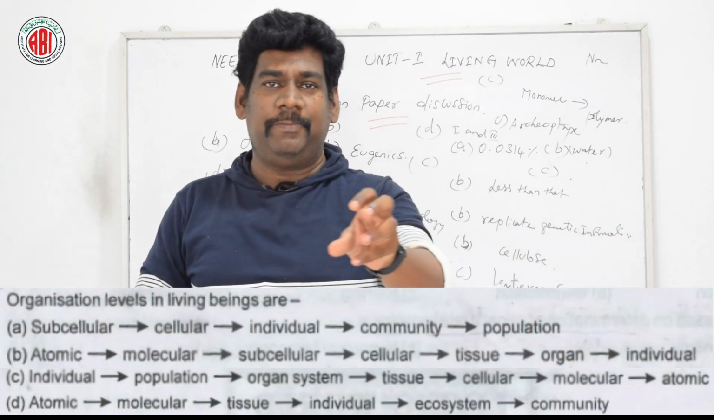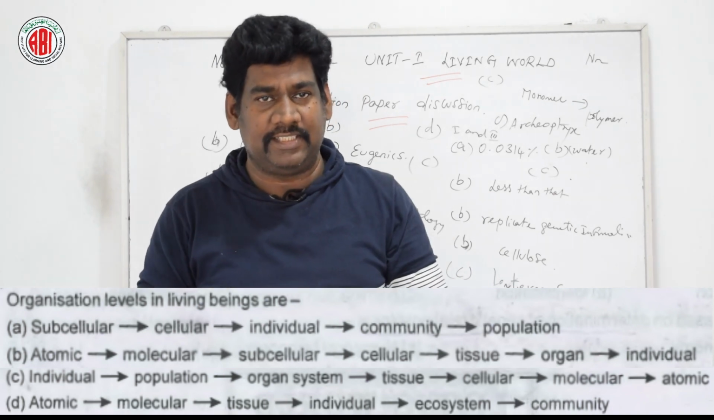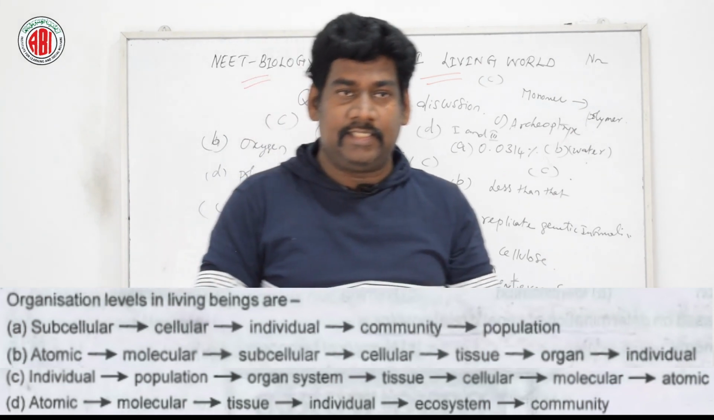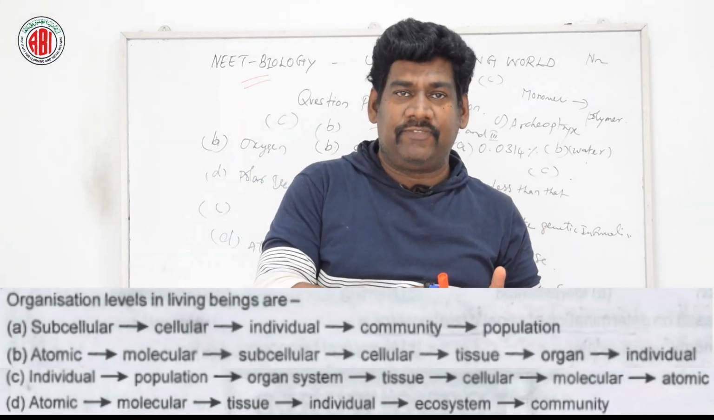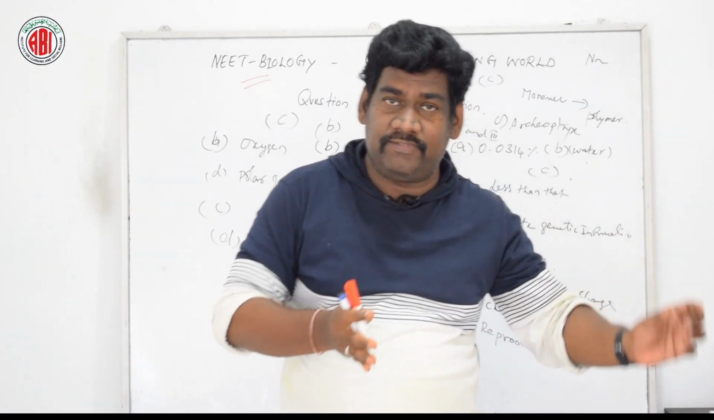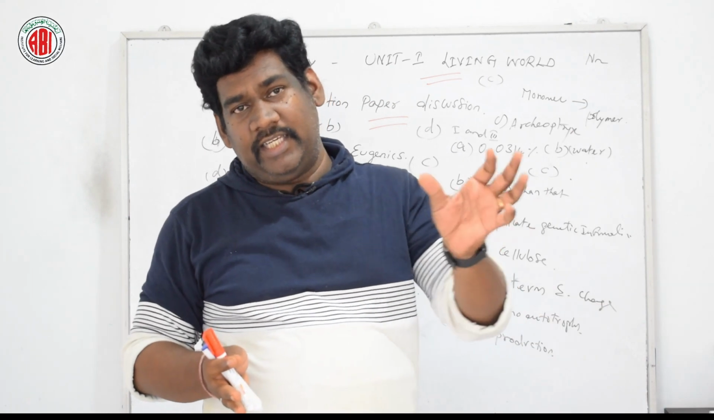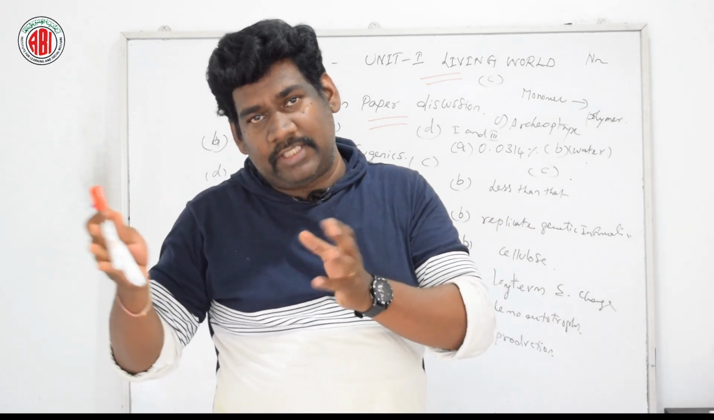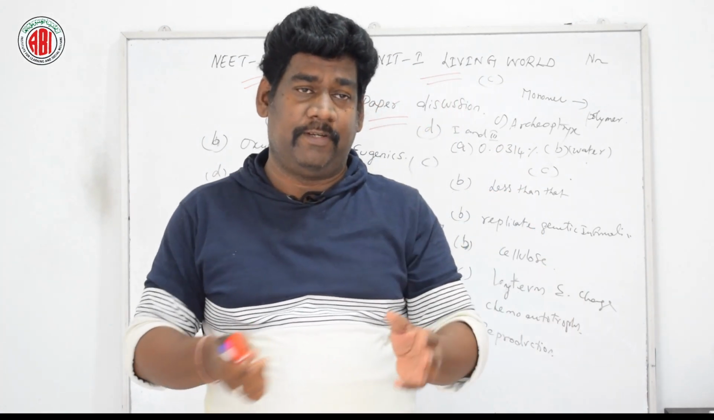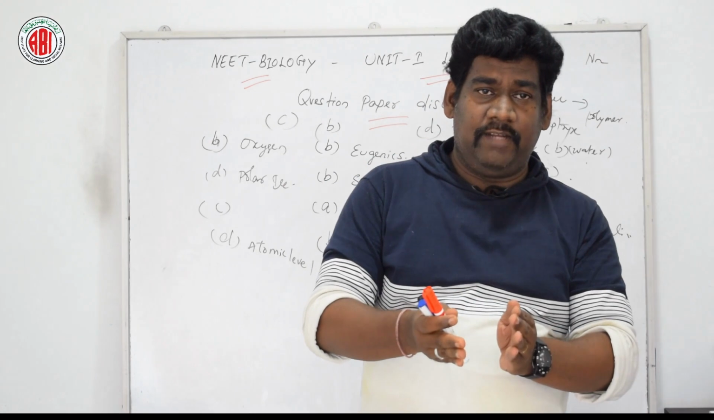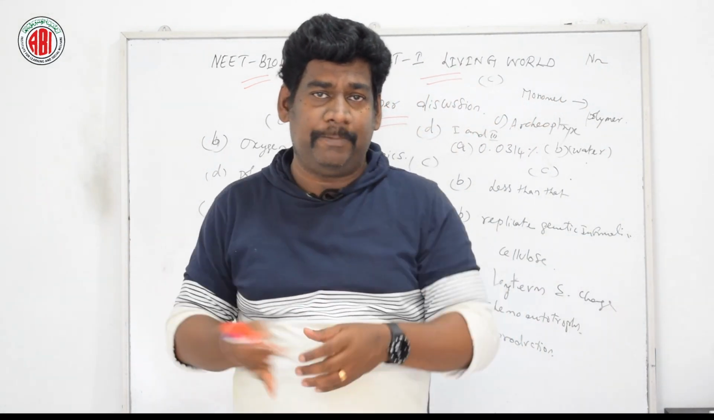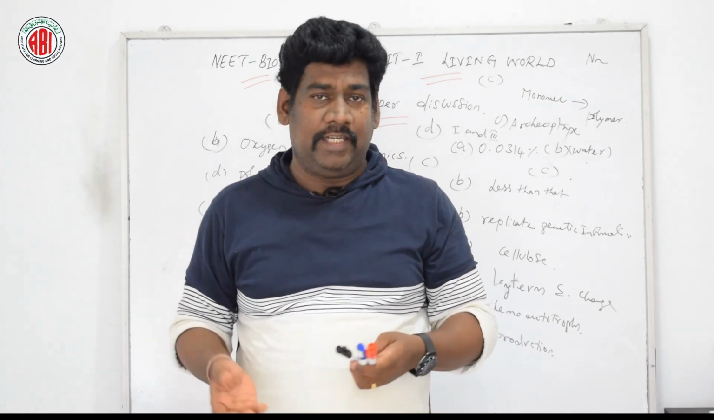Organization levels in the human beings are, here are 4 different options given. If you look at these options, the right answer is option B, which starts from the atomic level. The levels of organization of the living organism start from the atomic level. But all the living organisms are made up of subcellular level. Different levels of organization in the living beings are atomic level, molecular level, submolecular level, cellular level, tissue, organ, individual. Option B is the right answer for this question. Now let us go for the next question.